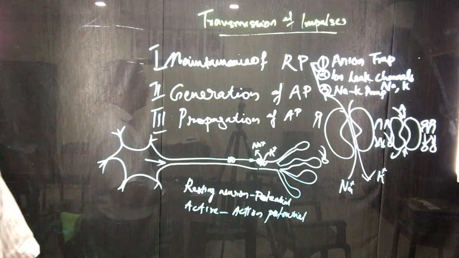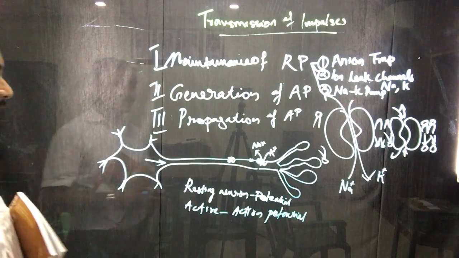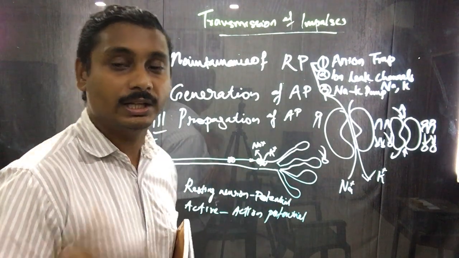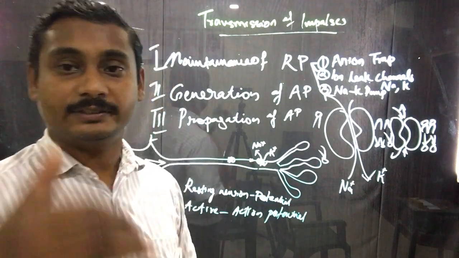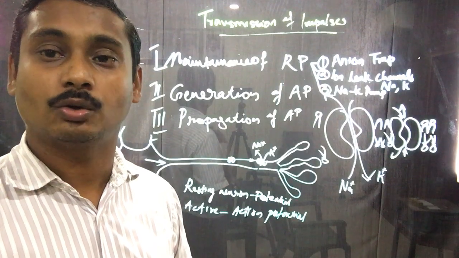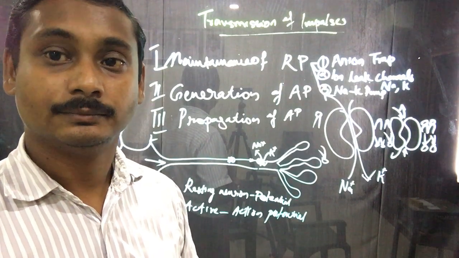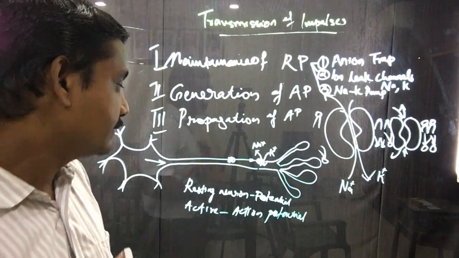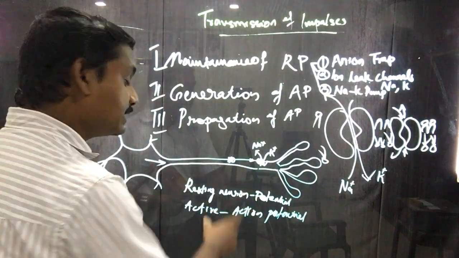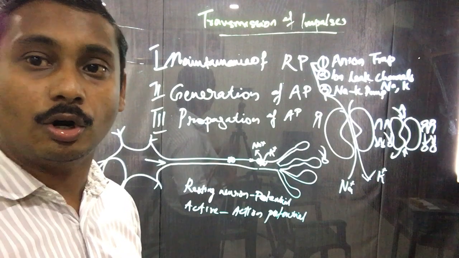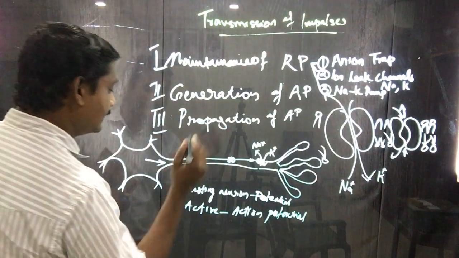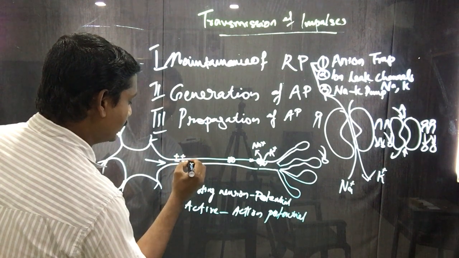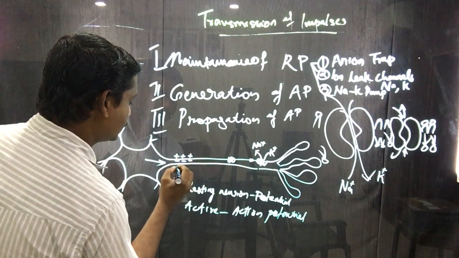So in general, the inside of an axon membrane, or in other words the inside of a resting neuron, is negatively charged. We can say that the resting potential of a resting neuron is negative inside and positive outside with respect to each other.